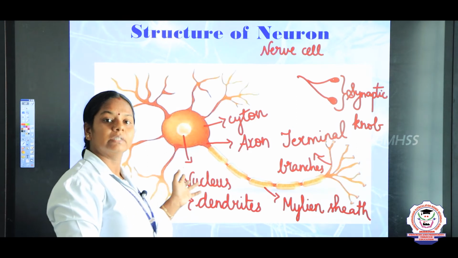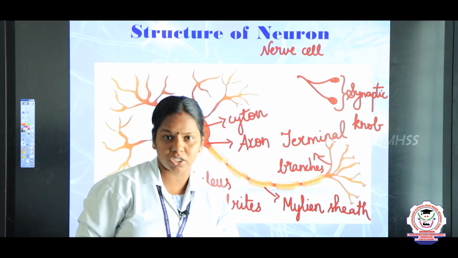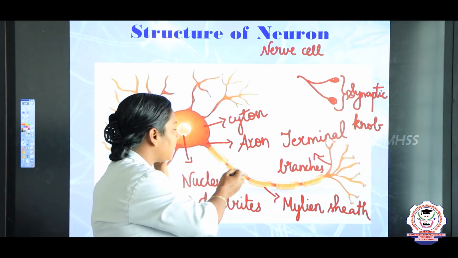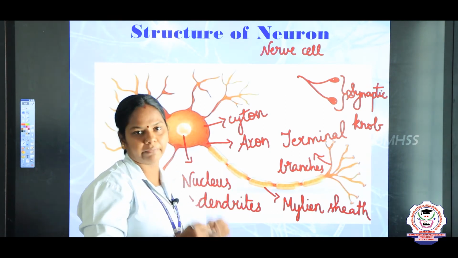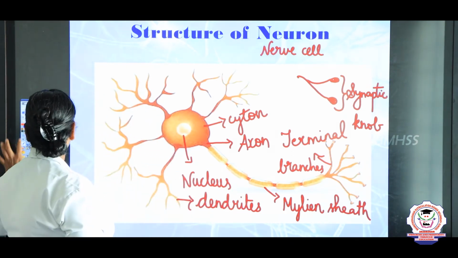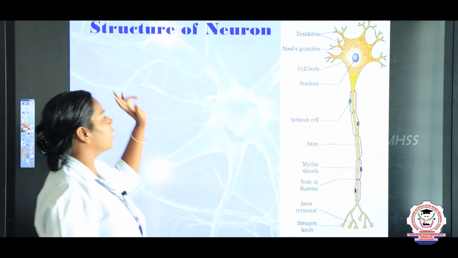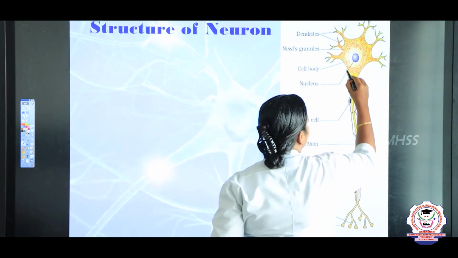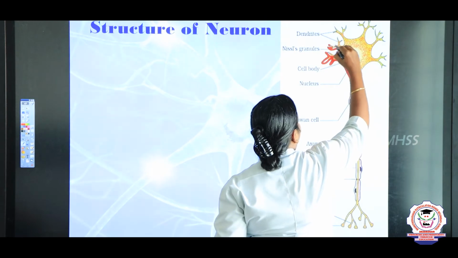So these are all the main parts of the neuron. They will ask in a 5-mark question or a 4-mark question to draw the structure of the neuron and label the parts. Now let us discuss one by one. So first we are going to study about the Cyton. Which is the Cyton, children? This is the Cyton.